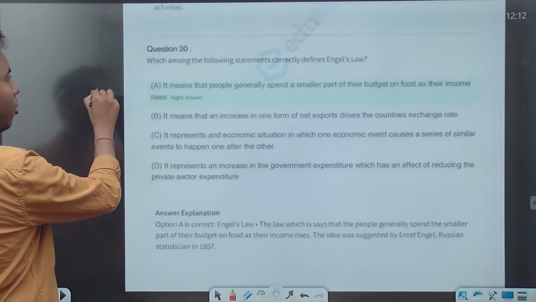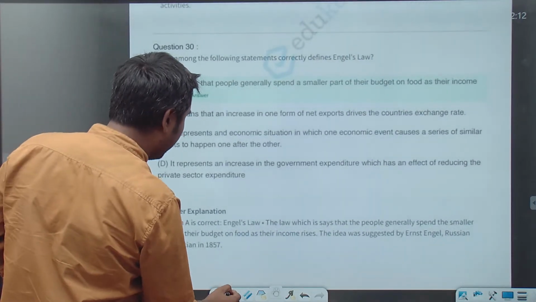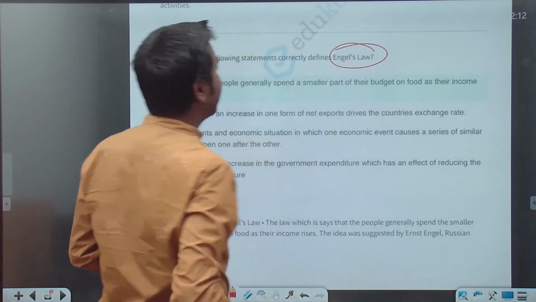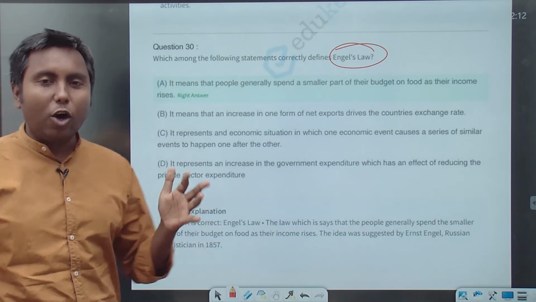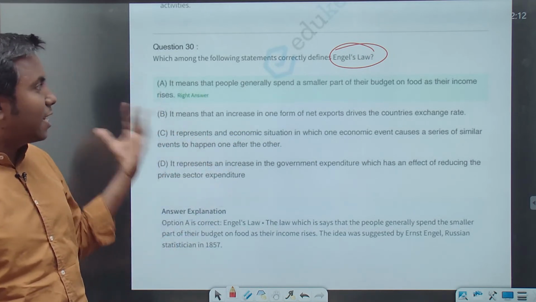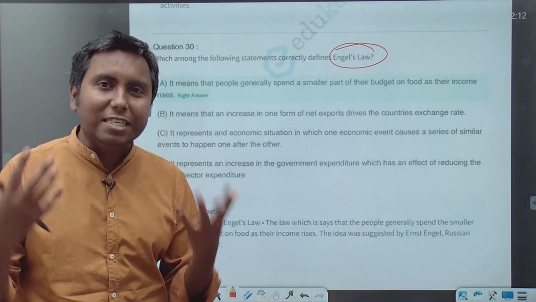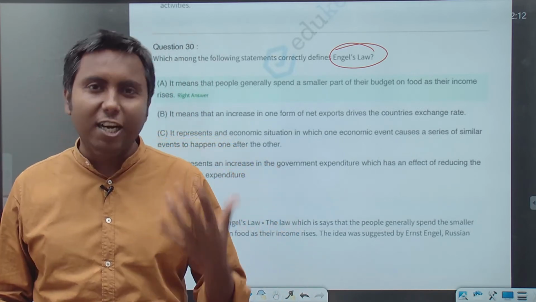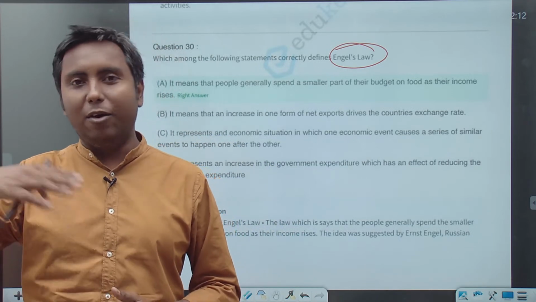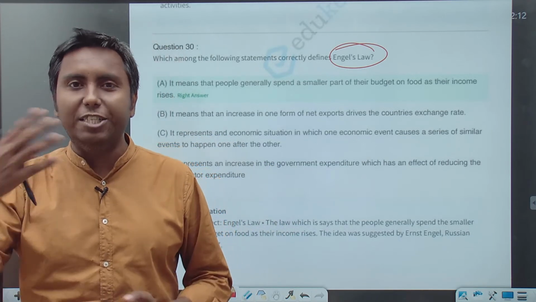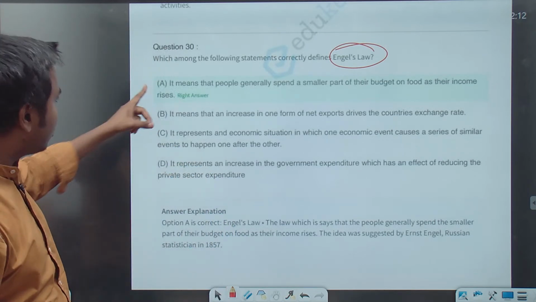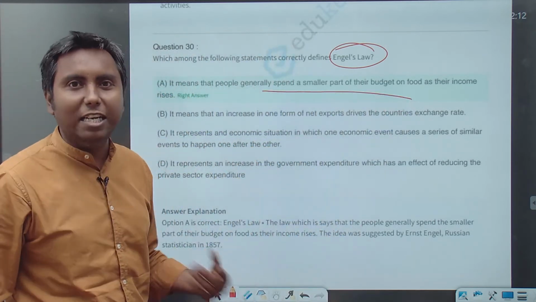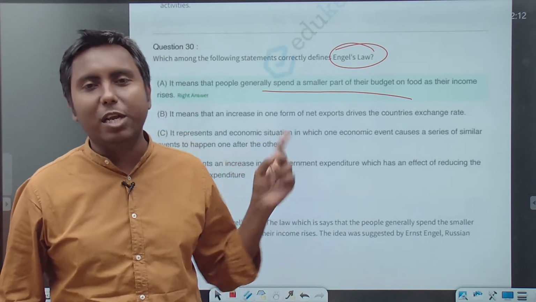Which of the following statements correctly defines Engel's Law? Now, Engel's Law is related to the percentage of money an individual spends on food-related needs with change in income. Engel's Law says that people generally spend a smaller part of their budget on food as their income increases. So statement 1 is correct.